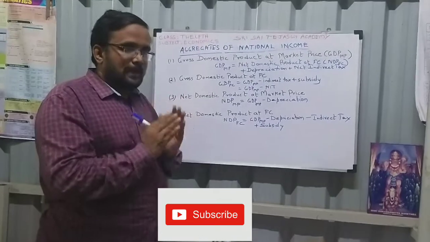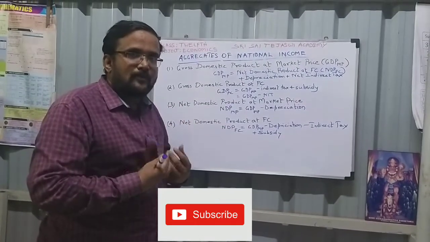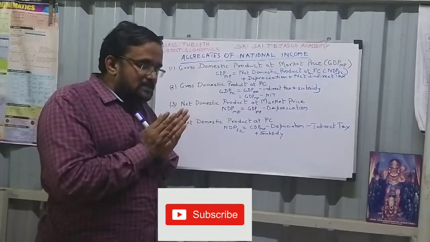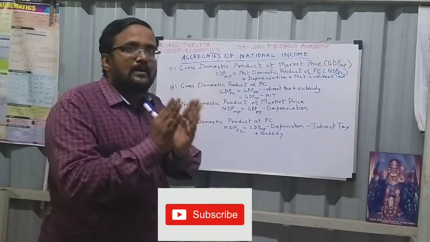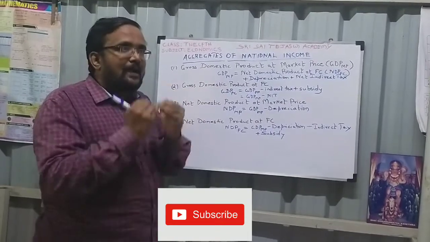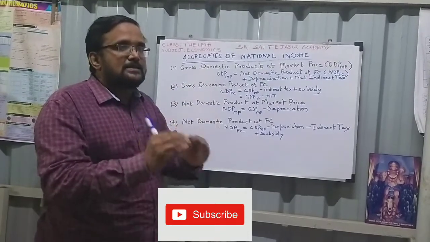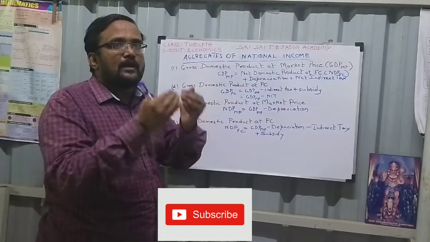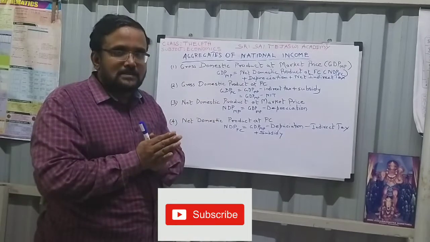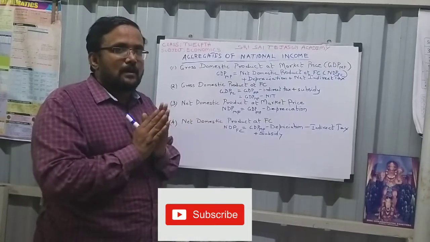You produce something, as I told you in the previous video, this shirt. The manufacturing cost of the shirt will be 600 rupees, for example. When I sell it to the market, I will add taxes and profit and sell it for 700 rupees. I will not sell it for the same 600.